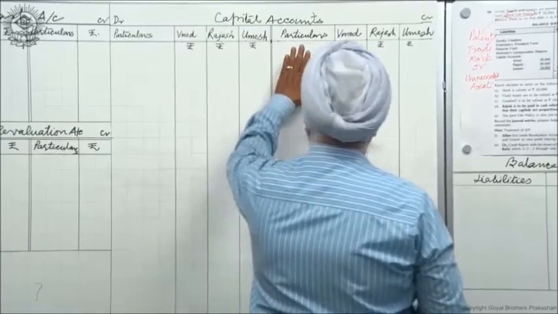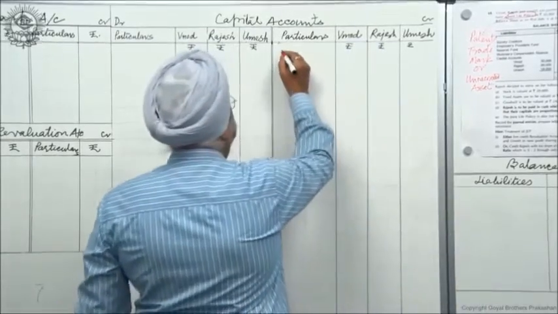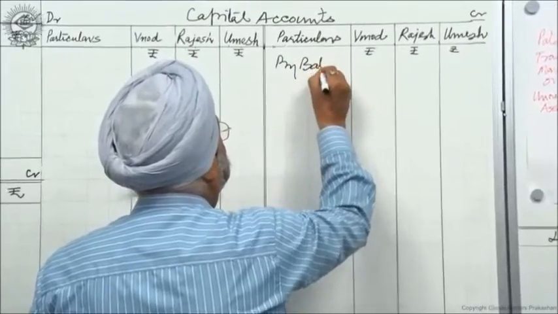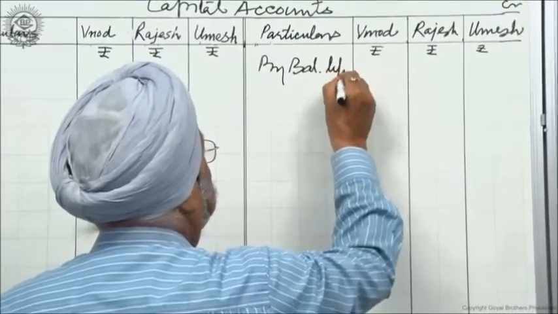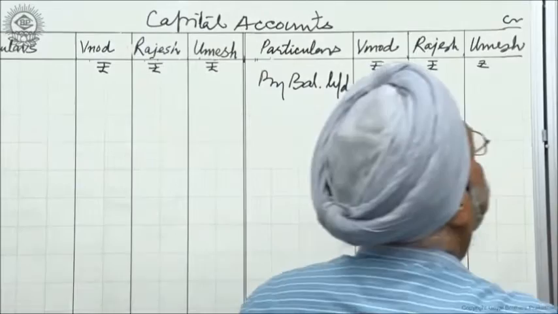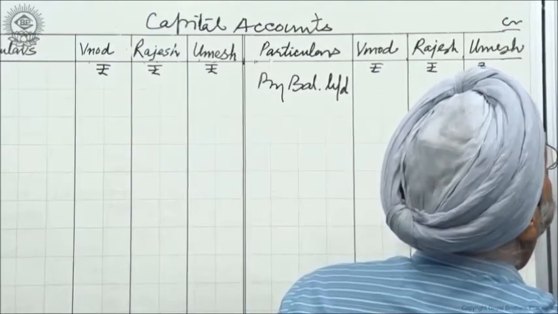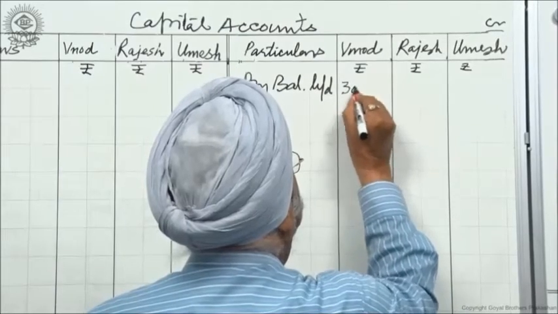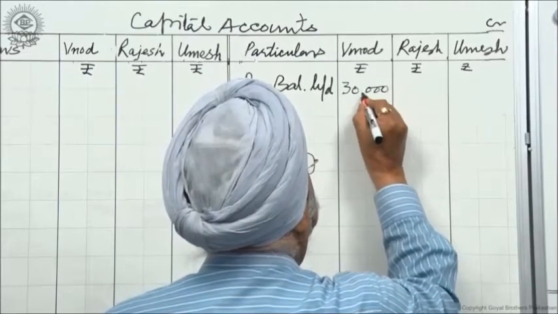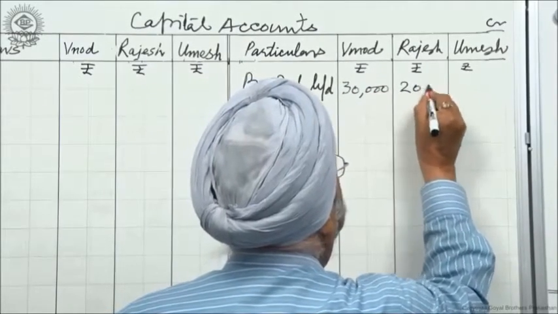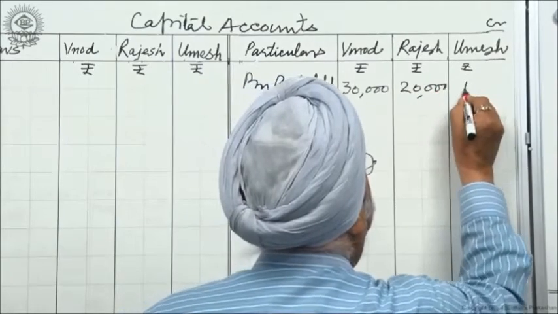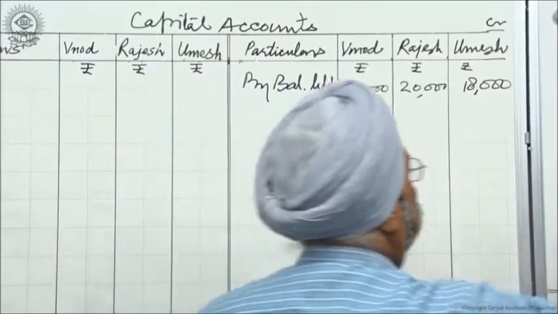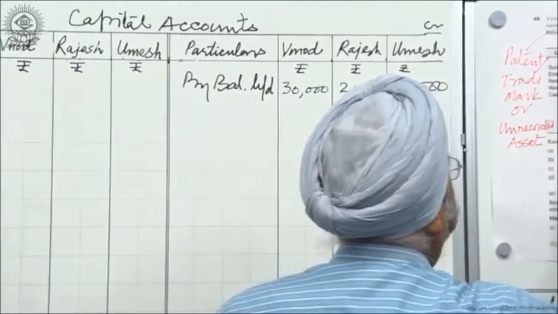So I start with the capital accounts. I will first write the balances. These are the balances of the accounts: 30,000, 20,000 and 18,000. So I have written them.